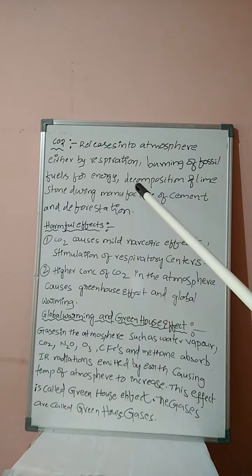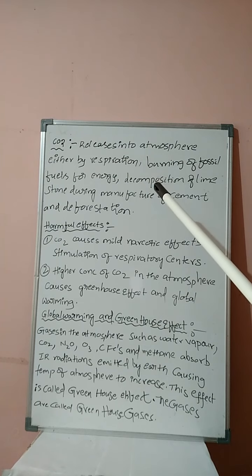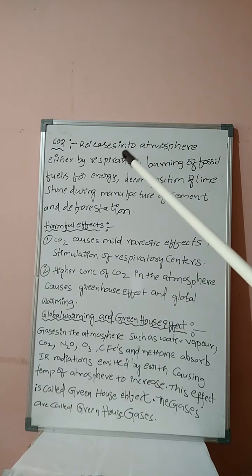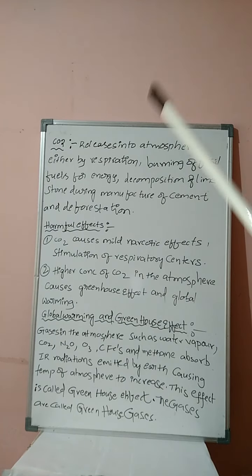Decomposition of limestone during the manufacture of cement, we are discussing, students, in the s-block elements. CaCO3 gives rise to CaO plus CO2. The highest amount of CO2 is released from the manufacture of cement. Burning of fossil fuels for energy: similarly, burning of fuels in automobiles, CO2 will be released. In the normal respiration process, we are inhaling oxygen and exhaling carbon dioxide. In that case also carbon dioxide gas will be released. These are the sources of carbon dioxide, how CO2 is entering the environment.